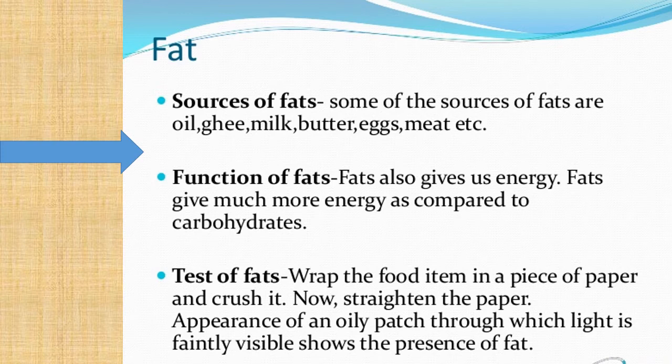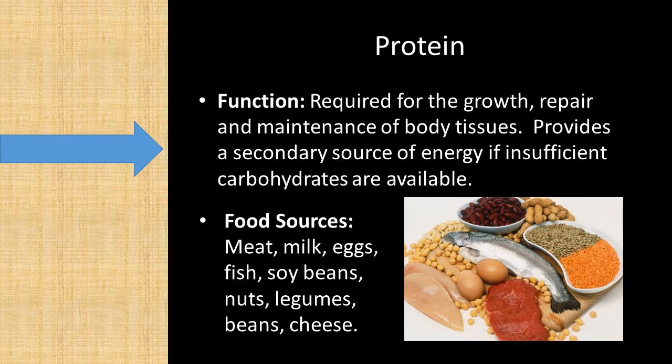Our next slide is about protein. So protein, as we call it, bodybuilding food, and as I have already informed you in the previous slides, protein is made up of several small units which we call amino acids.